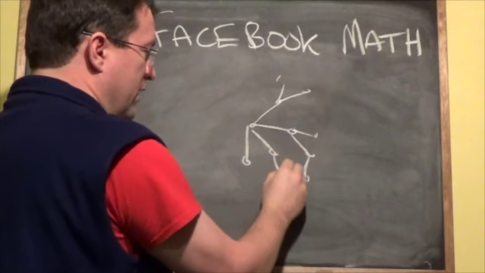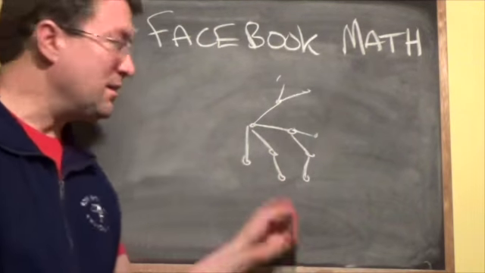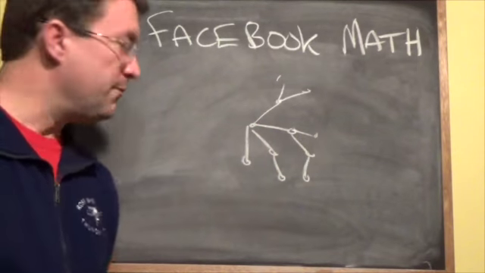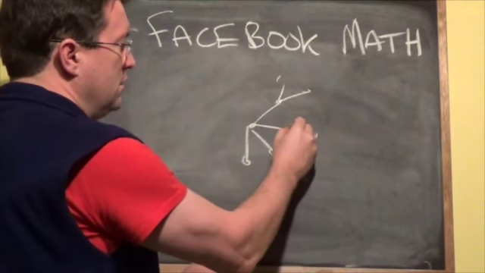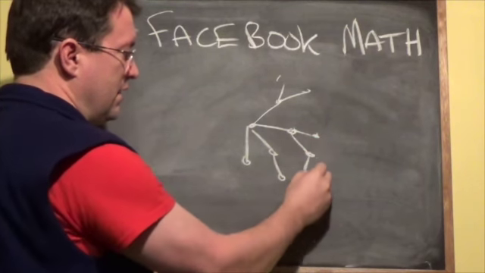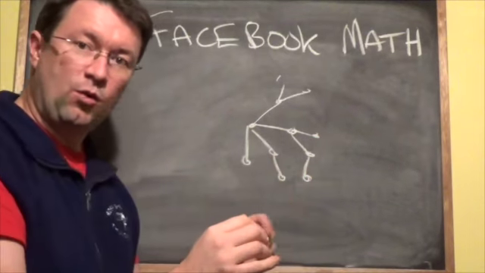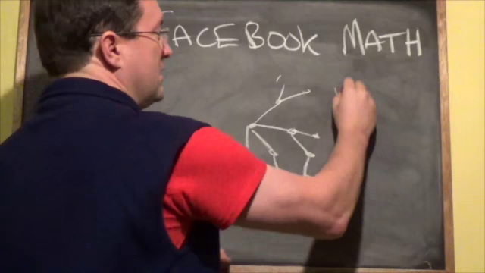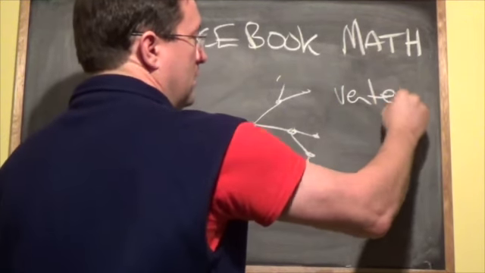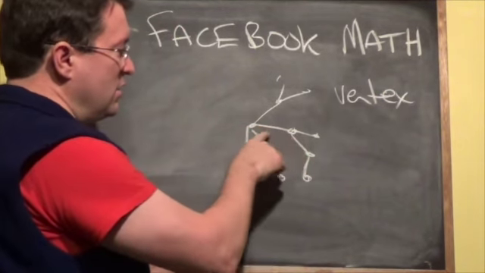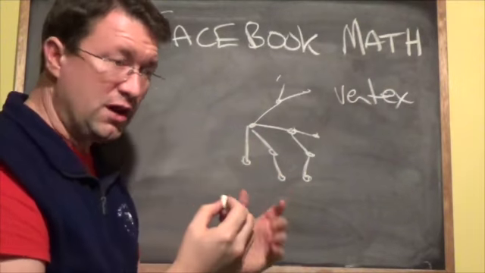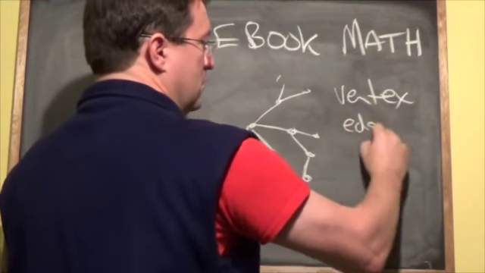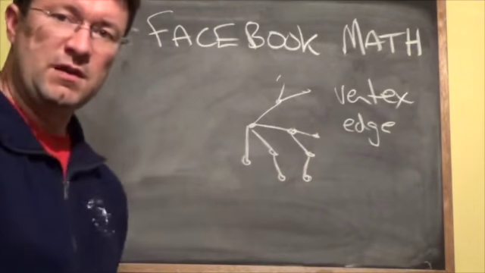Well, we call this in mathematics something that looks like this. We call that a graph. Where each person that's connected in this network here is a vertex, and each connection here, each quote-unquote friendship, would be an edge to the graph connecting these people here.